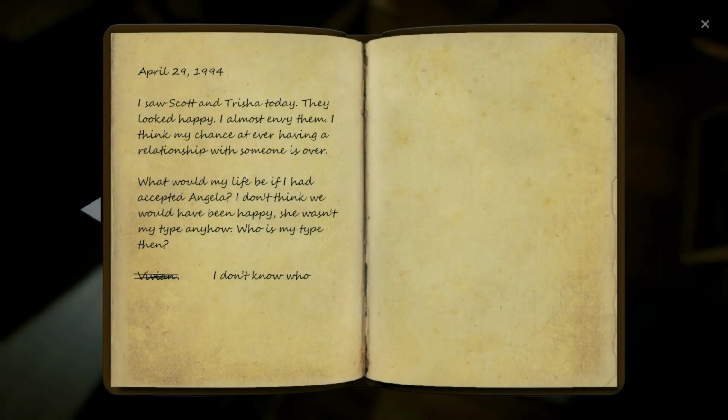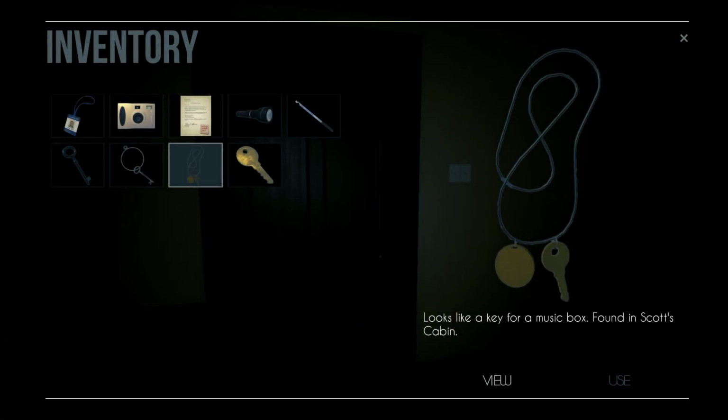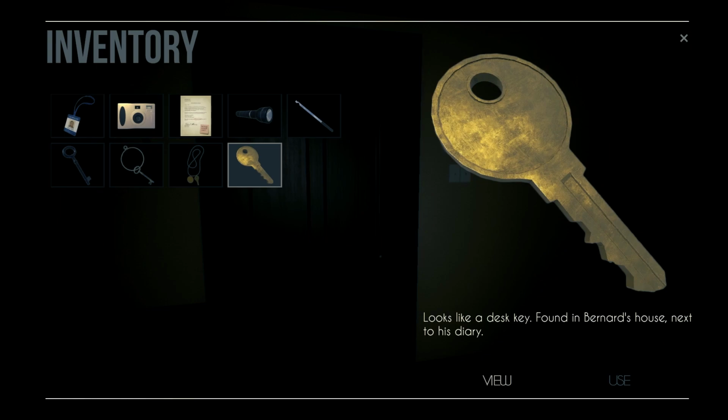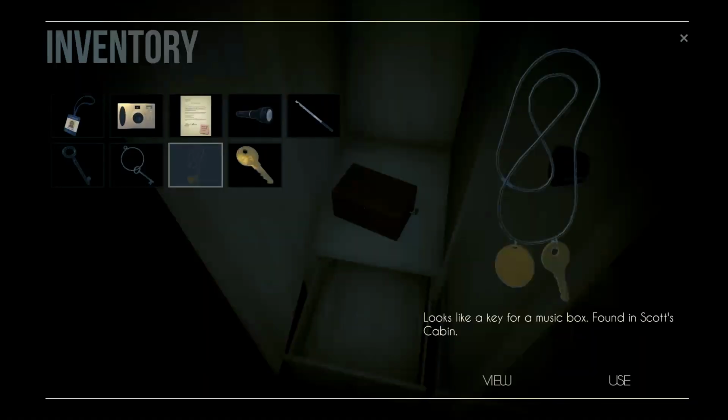We do find one of Bernard's diaries where we get to see that he had a thing for Vivian and was slightly jealous of the relationship that Scott and Trisha had, wishing that he and Vivian could also have that too. While searching Bernard's desk, I find a diary with some comments about Viv and this key that goes to a desk in the mansion. I'm assuming it's for Viv's desk, so moving with this train of thought, I head to the mansion to see where this key goes. Back at the mansion, I head inside.